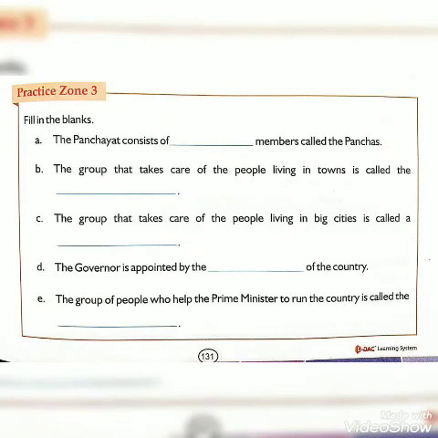Practice zone 3. Fill in the blanks. Your A question is the panchayat consists of dash members called the panchas. Your B question is the group that takes care of the people living in towns is called the dash. Your C question is the group that takes care of the people living in big cities is called a dash. Your D question is the governor is appointed by the dash of the country. Your E question is the group of people who help the prime minister to run the country is called the dash.